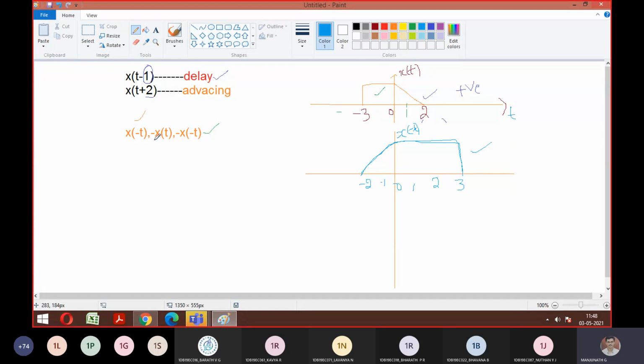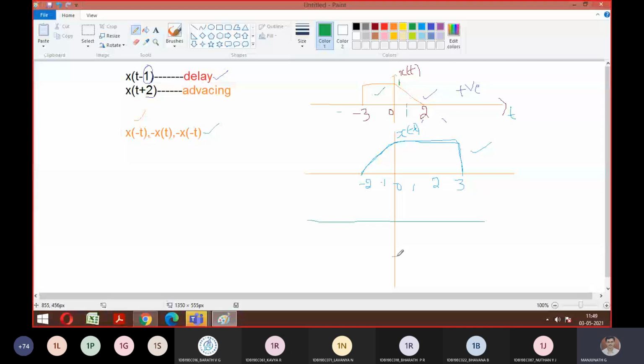Okay. So now what is the next thing they have asked? Minus x of t. What is the meaning of minus x of t? Now I should play with respect to my y-axis. You need to negate your amplitude. What was the amplitude? For example, in this problem, if I take the amplitude as 1, to which side does this have to go now? Minus means I should fold this. The amplitude was 1, and now they are telling me the amplitude will become -1. So with amplitude -1, how does the original signal look? This is -1, right?